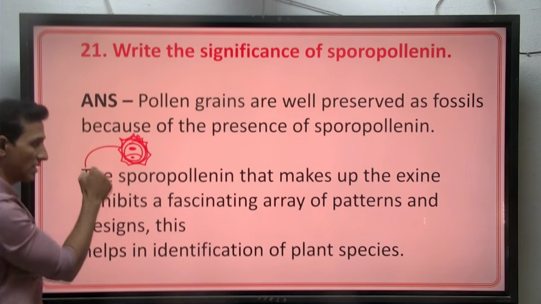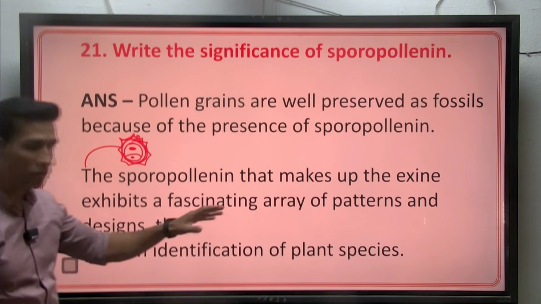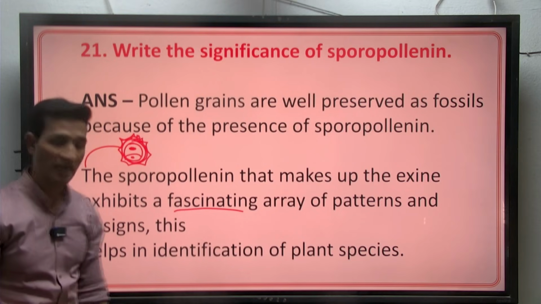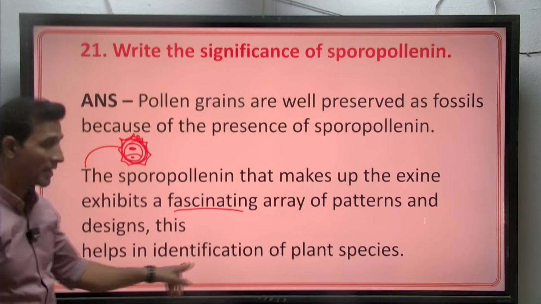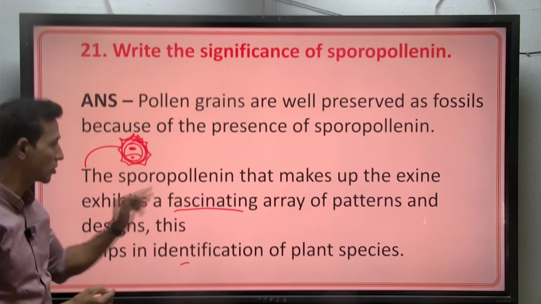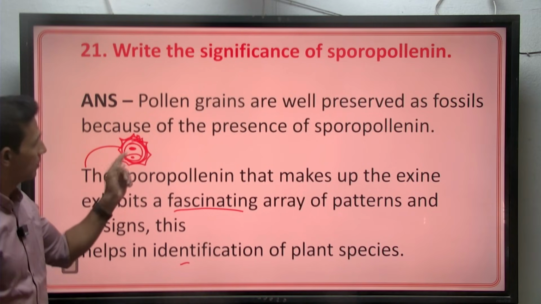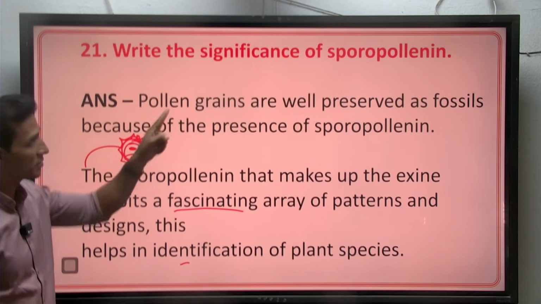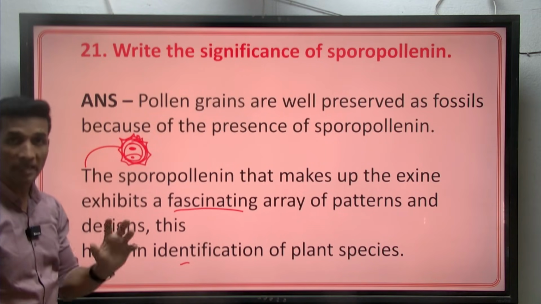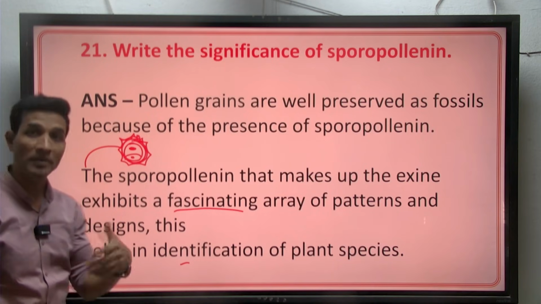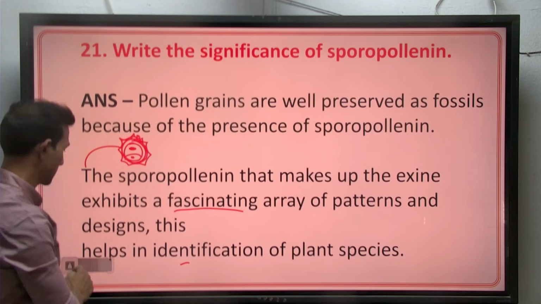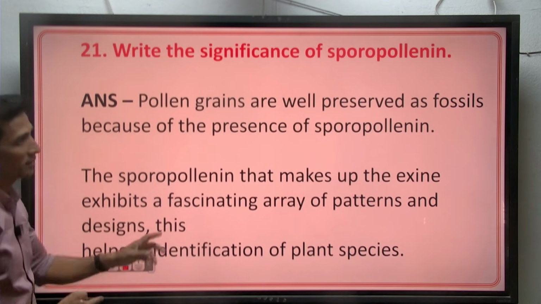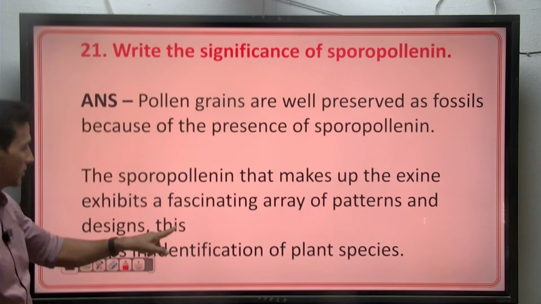The second advantage of sporopollenin is that it shows a fascinating array of patterns, which helps us to identify different plant species. Also, the exine, which is made up of sporopollenin, protects the pollen grain from desiccation. So this can be written for 2 marks. Only 2 points are required, so you can go for this.